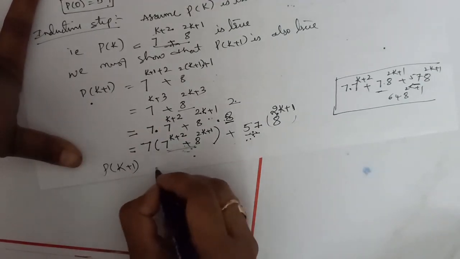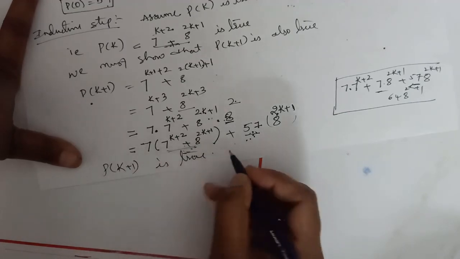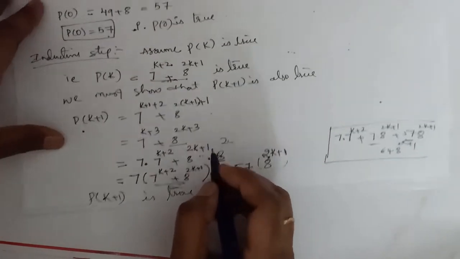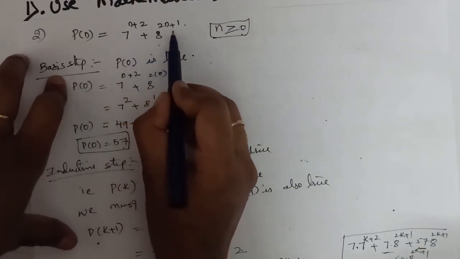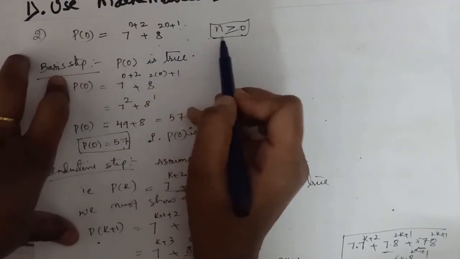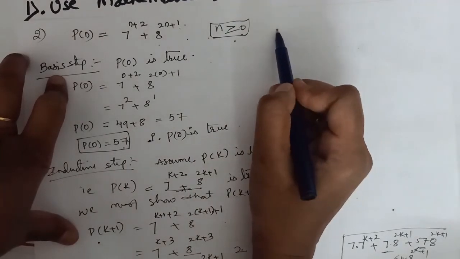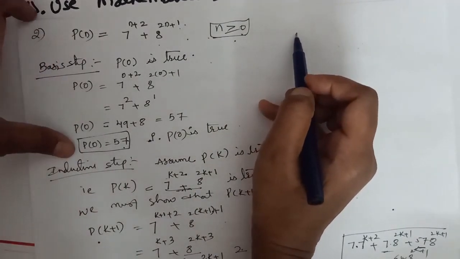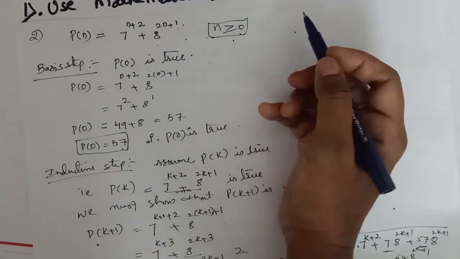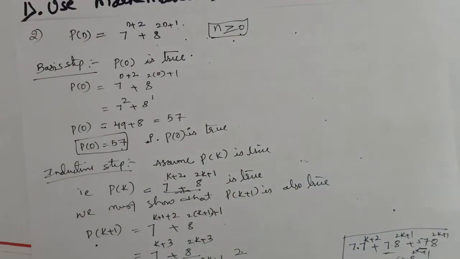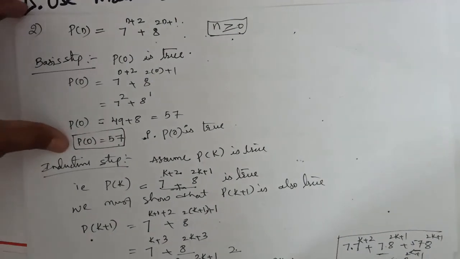So, using the principle of mathematical induction, P of n, that is 7 power n plus 2 plus 8 power 2n plus 1, is divisible by 57 for every non-negative integer, that is n greater than or equal to 0. For every non-negative integer, P of n is true.